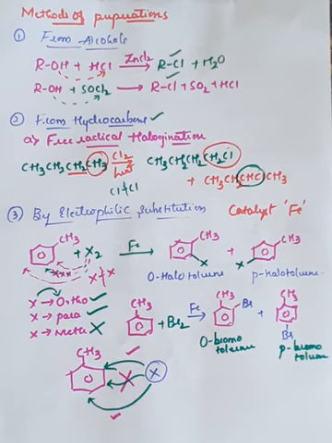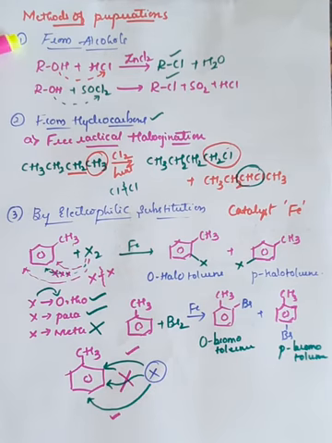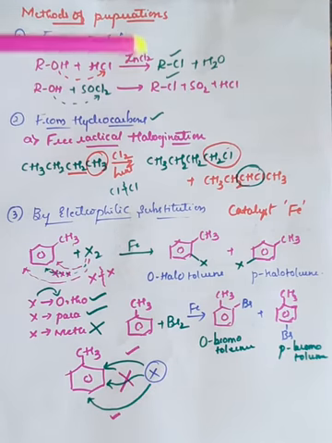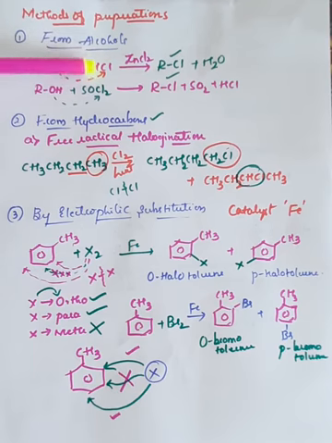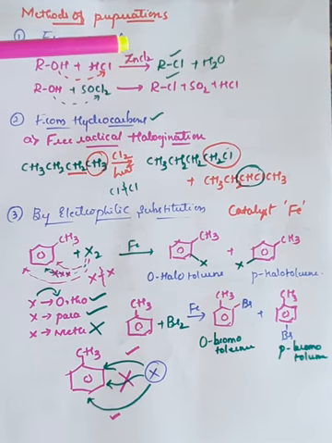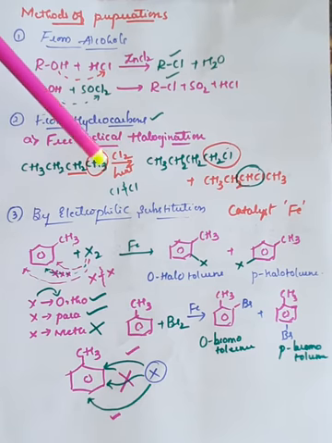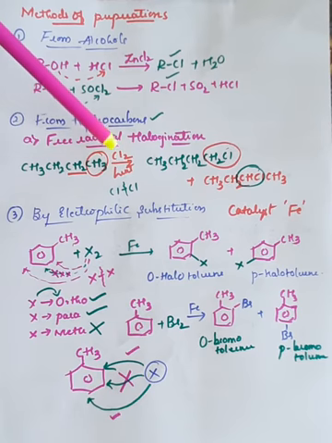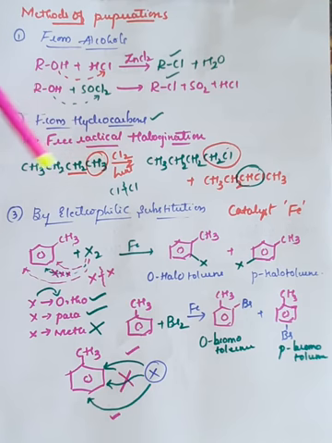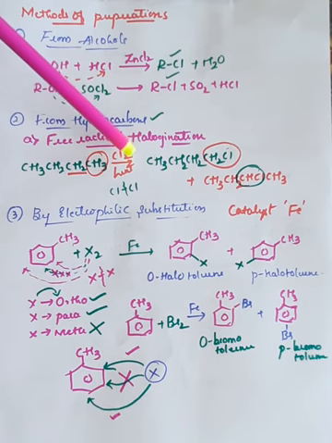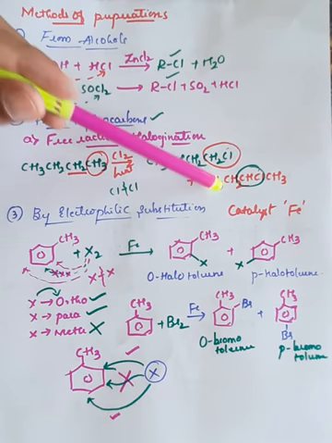Right? So these are the three important preparations. One is from alcohols, direct preparation, conversion of alcohols into alkyl halides by adding halogenated acids in presence of a suitable catalyst. And we can also prepare haloalkanes from hydrocarbons, which is generally termed free radical halogenation. If you take a hydrocarbon, you can replace the hydrogen from any of the carbon atoms and fix the halogen atom. Here we have taken Cl2, and we got two products.